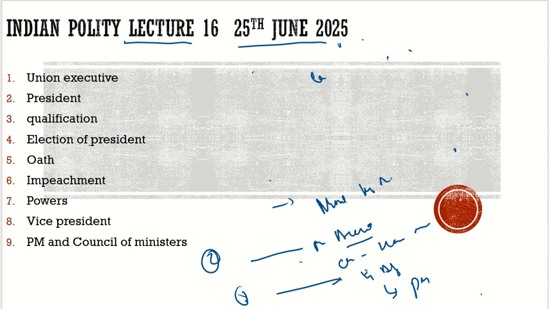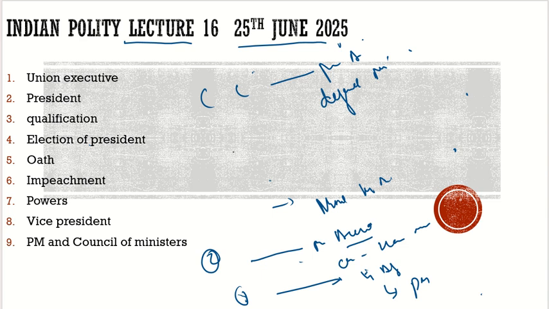Then the fourth cabinet committee is the cabinet committee on parliamentary affairs. It is headed by defense minister. Parliamentary affairs is headed by defense minister Rajnath Singh, and the function is he summons the parliament. He would advise the president to summon the parliament and prorogue the parliament. Government bills are decided by them. What would be the government bill? It would be decided by them. It would deal with the parliamentary affairs. It is headed by the defense minister.